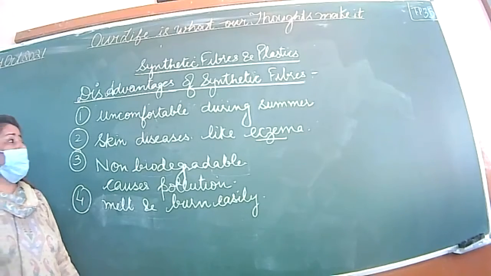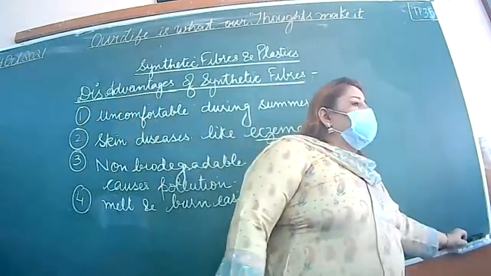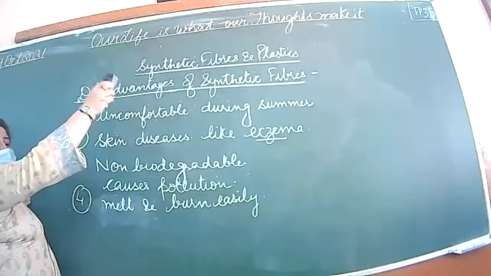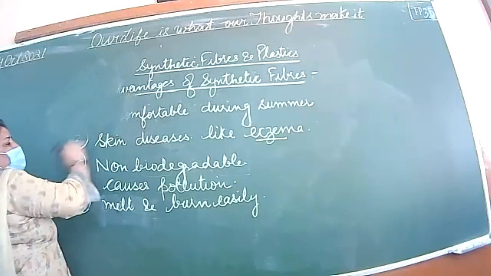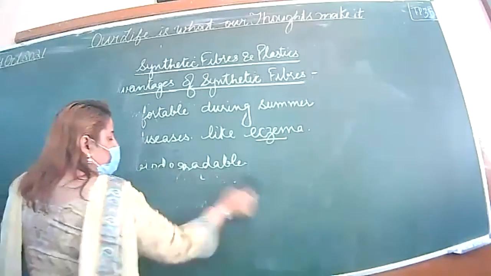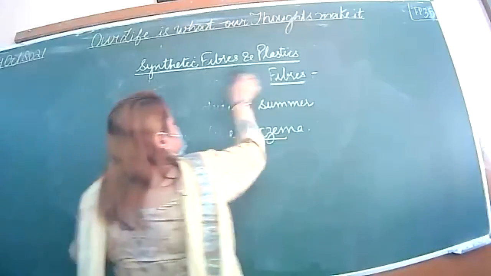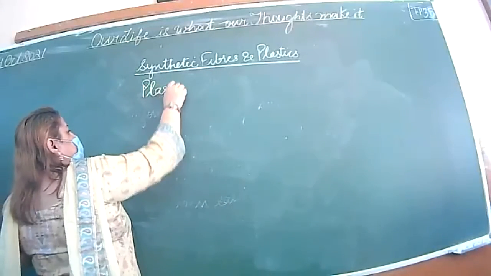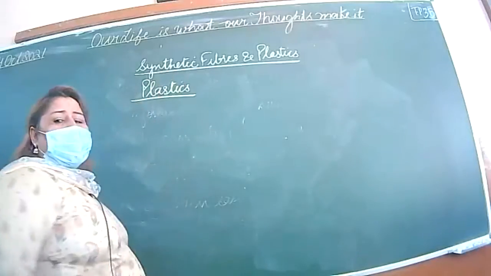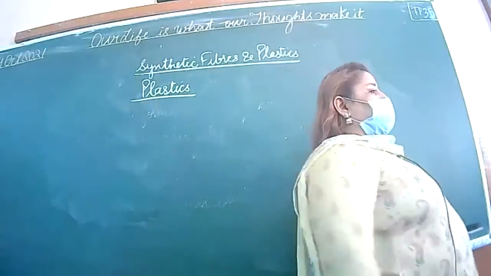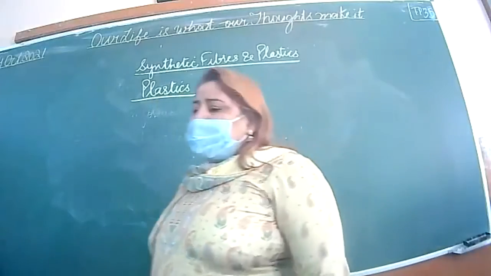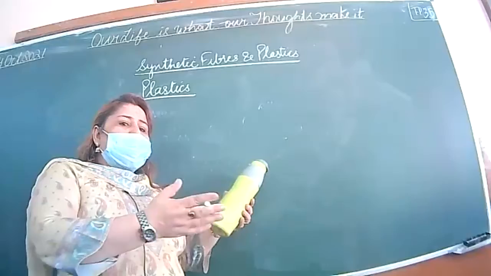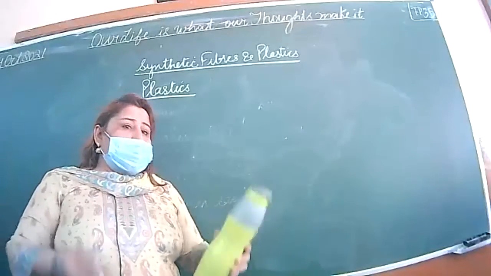Okay. The next topic we have to start, after synthetic fibers, as the topic name is synthetic fibers and plastic. Now the next topic, that is plastic. Plastics. What do you mean by plastic? All of you are familiar with plastic. This is a plastic bottle. Different designs, different colors, different shapes are available.